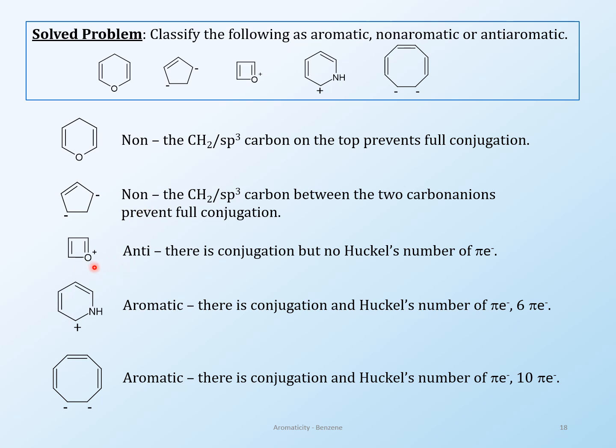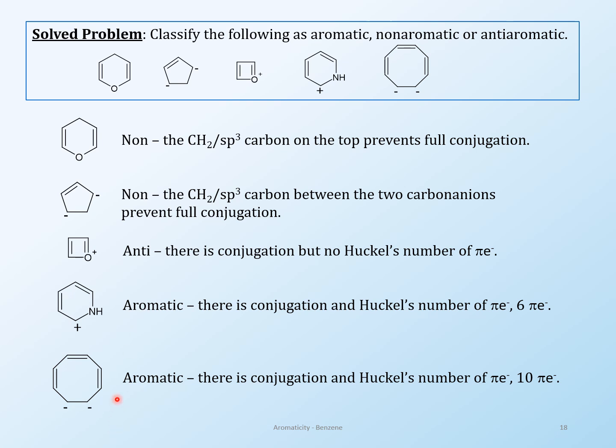Let's see what happened over here. We have two electrons, that's it. So this is going to be anti-aromatic, because there is conjugation but not a Huckel's number. In this case, let's see what's going on. We have 2, 4, and then nitrogen is there, so we have a lone pair of electrons there. And then we have a cation here. Because of that, we have a total of 6 electrons, and all of them can be conjugated. They're conjugated because of that positive charge. If that positive was not there, it would not be aromatic, but because of that positive, now this is an aromatic structure.